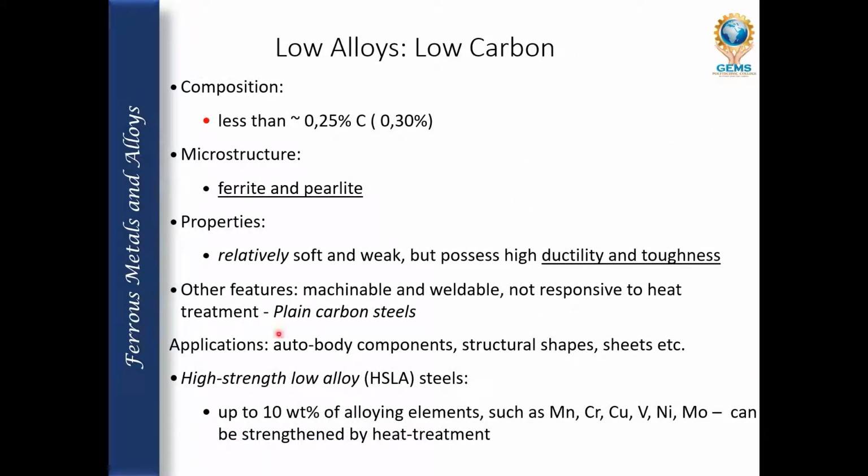For low carbon steel, the composition is less than 0.25% of carbon, which is around 30%. When the carbon content decreases, the ductility increases. The microstructure for this low carbon steel is ferrite and pearlite.